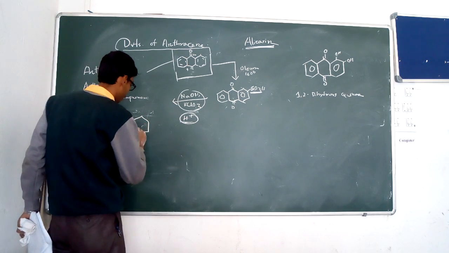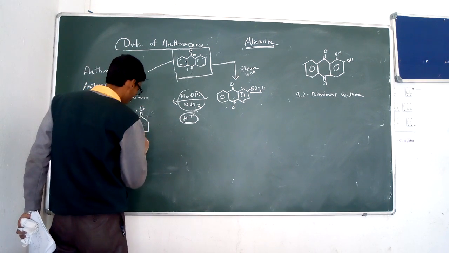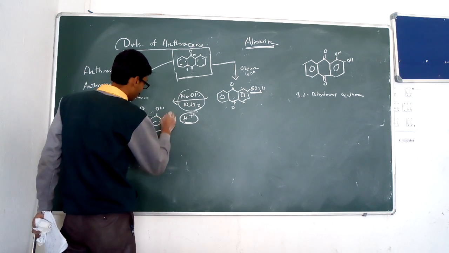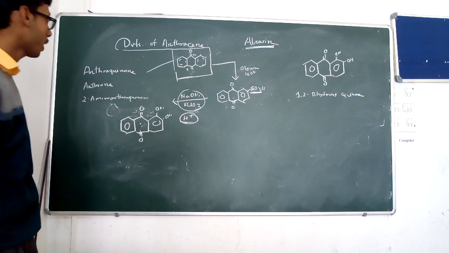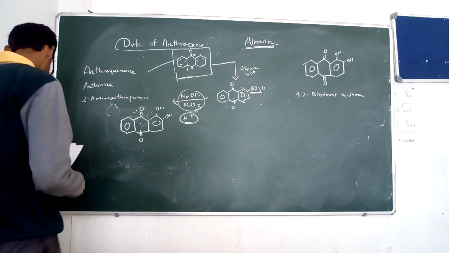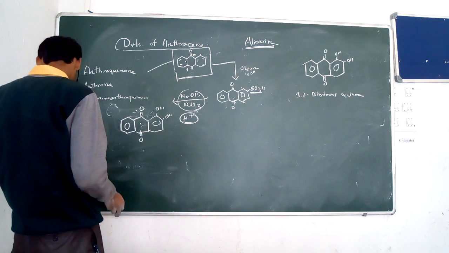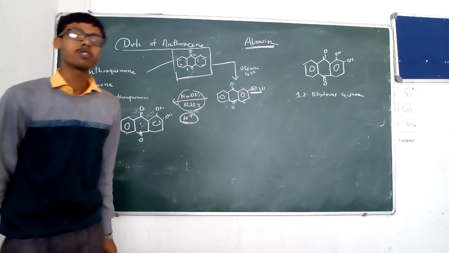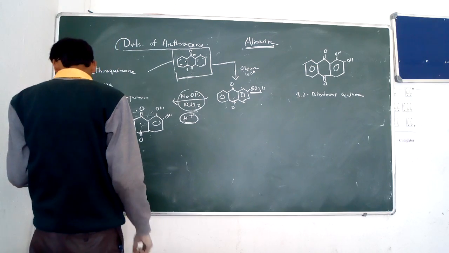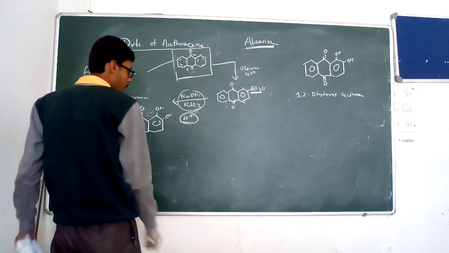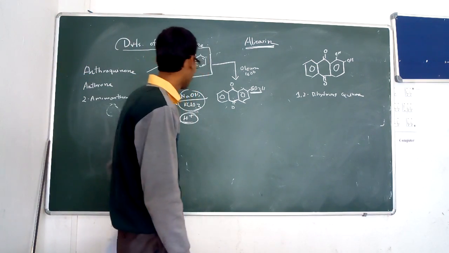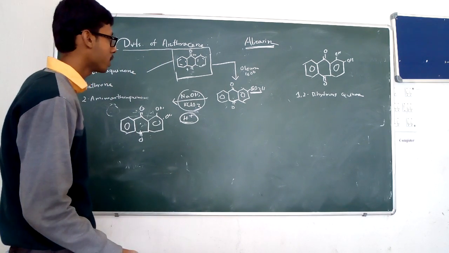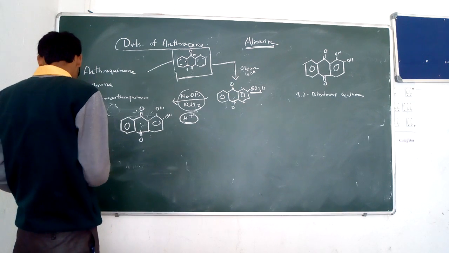That is the structure of alizarin, 1,2-dihydroxy anthraquinone. And from the alizarin we can also produce various dyes, like alizarin blue and other derivatives. So just remember the structure of alizarin and the synthesis process of the alizarin.